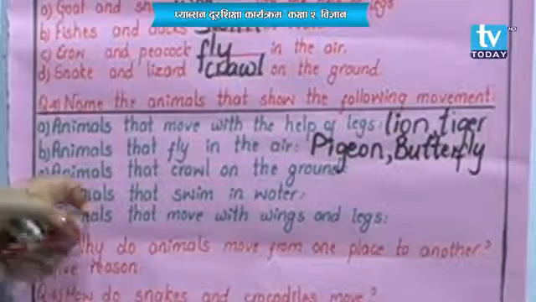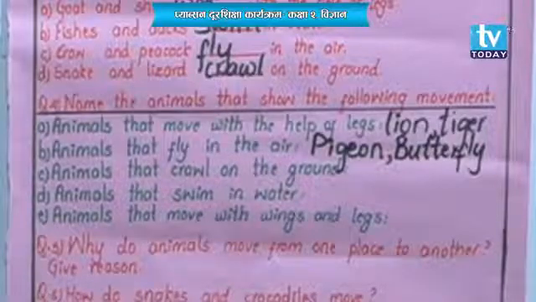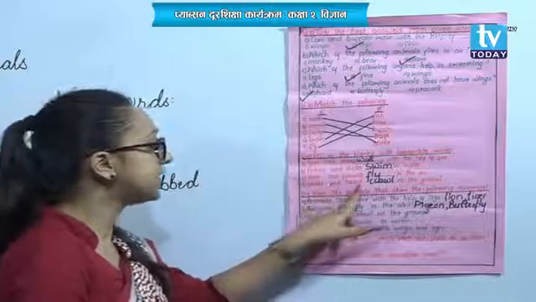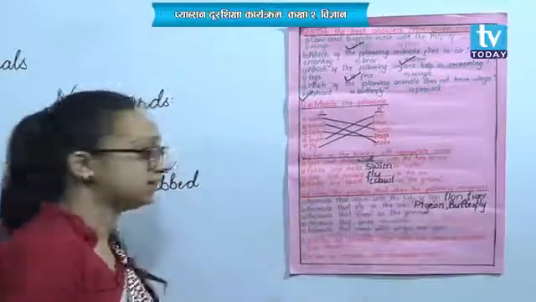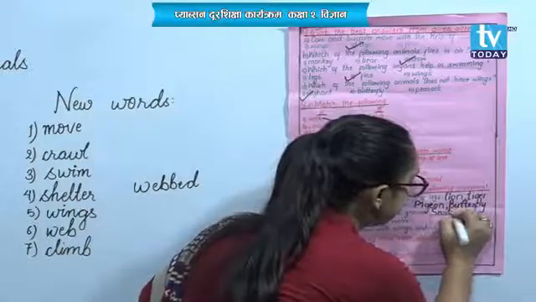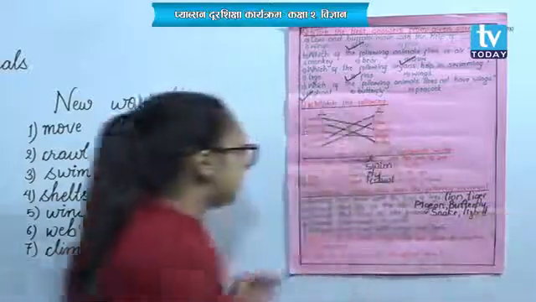And similarly, animals that crawl on the ground. The animals that crawl on the ground. Here also, in the fill in the blanks, we have already written snake and lizard crawl on the ground. So the answer is here as well. And crocodile also, they crawl on the ground. Snake, lizard, they crawl on the ground.